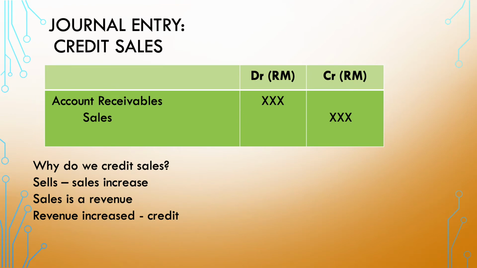We have to credit sales. Why do we credit sales? When we sell, sales will increase. Sales is a revenue. Revenue increase, we have to credit. Therefore, we debit account receivable, we credit sales.